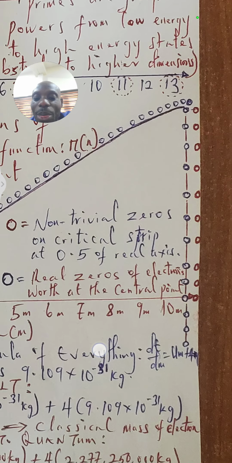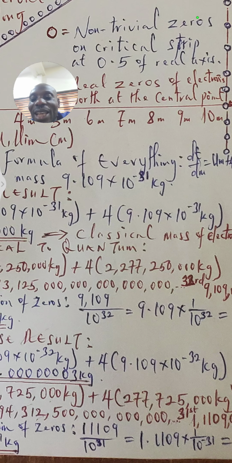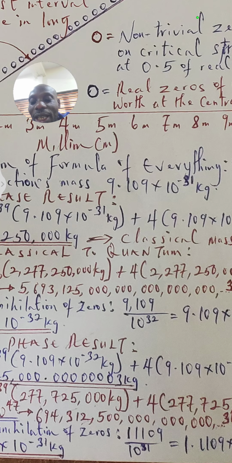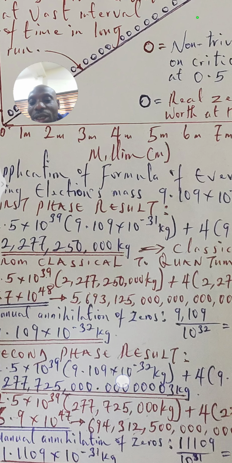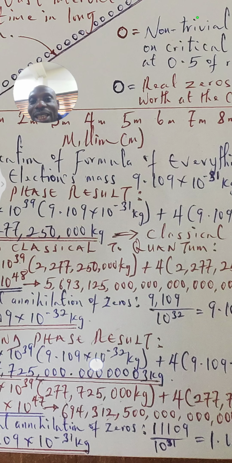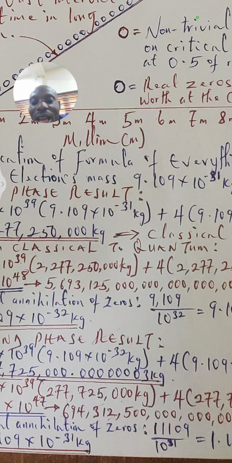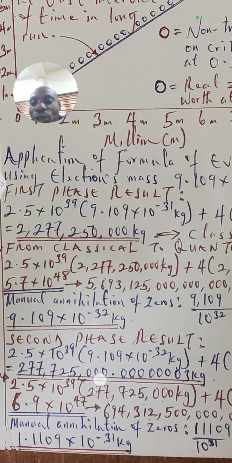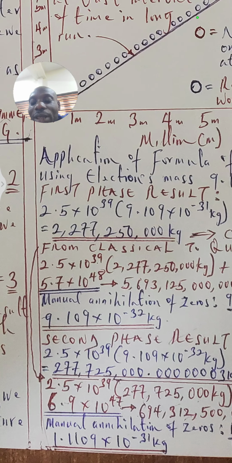So now we can manually annihilate the suspended zeros, only the suspended zeros, and to annihilate we have 9,109 over 10 raised to power 32. When we expand the fraction, the answer is 9.109 times 10 raised to minus 32 kilogram.